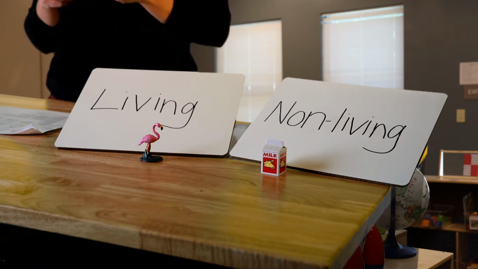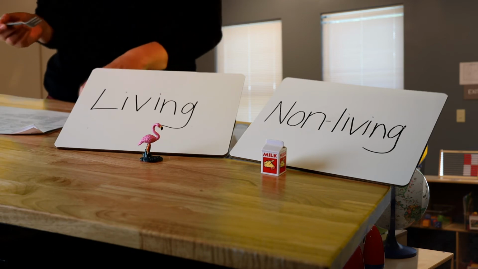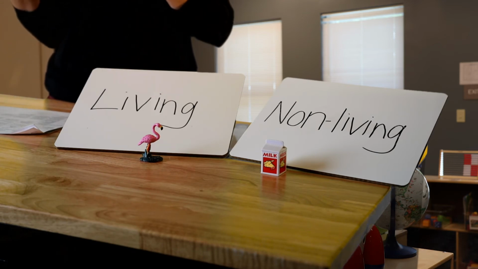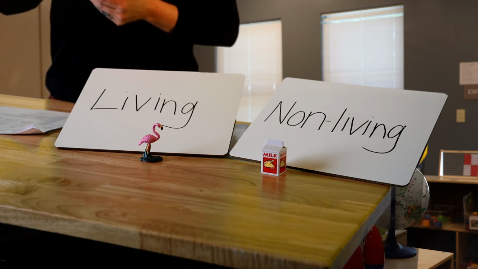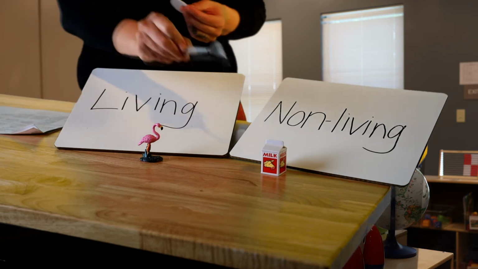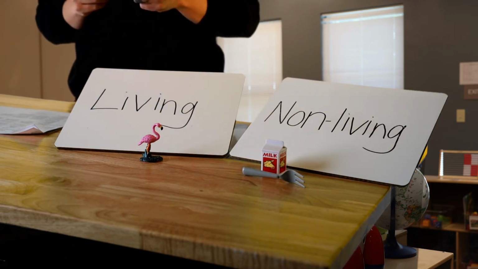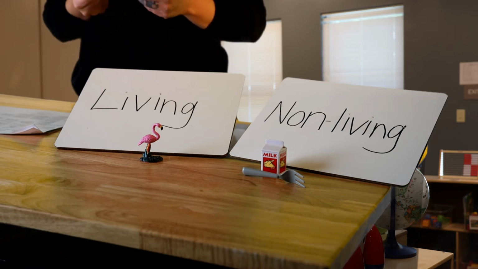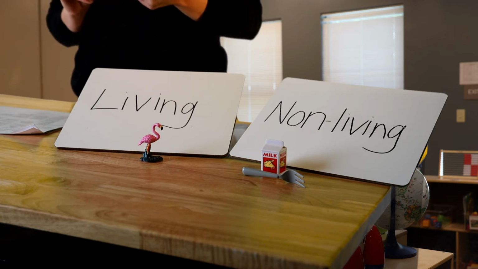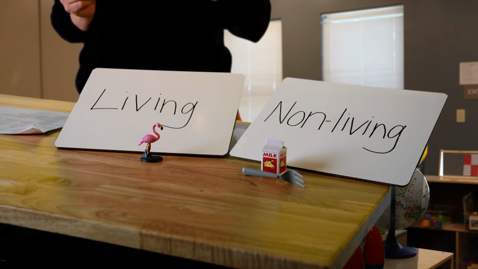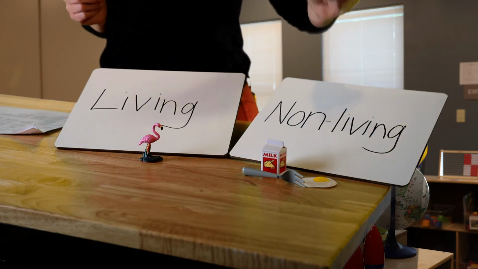What about a fork? Ooh, I use this to maybe eat the egg. Is this living or non-living, you guys? How do you know that this is non-living? Good. It's made of what? Metal. It is non-living. It's not growing. We're not watering it to grow. It's not needing sunlight. Is the egg living or non-living? It is not living. It is not living. It goes right over here.